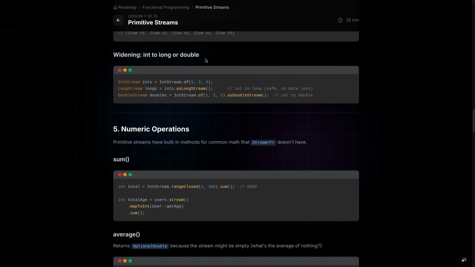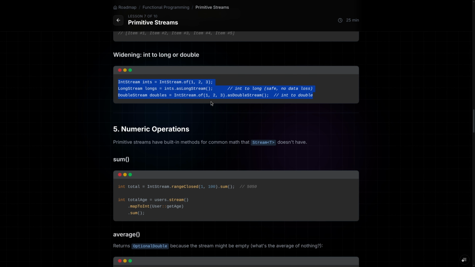Widening into long or double, we can also do. From IntStream to LongStream, we can do that with asLongStream, and asDoubleStream. It is safe, no data loss. But do we have the reverse methods? No, we don't, because then we may lose data. Java does not provide the reverse methods; we cannot go from double to long.